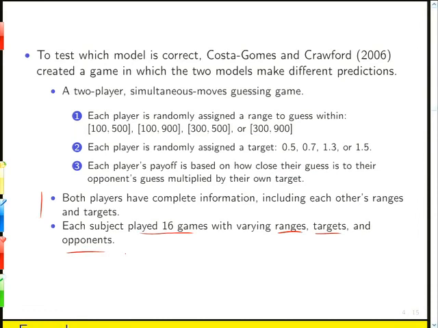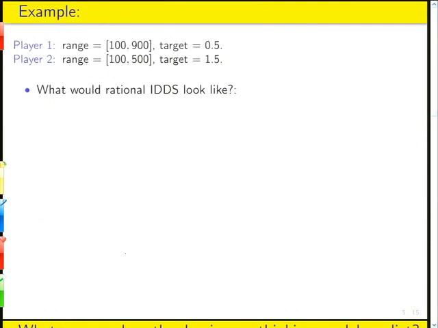I'm not going to go into solving the Nash equilibrium because it's a pain in the neck and it's not what I think is most interesting here, nor is it the kind of thing I'm likely to test you on. So what I want to do is work through how we would figure out the predictions of these 2 models of bounded rationality.